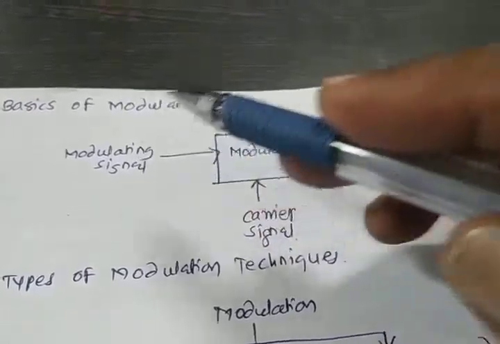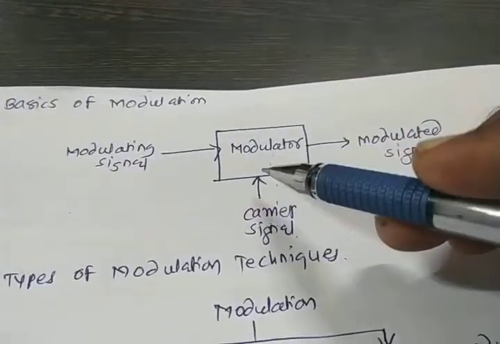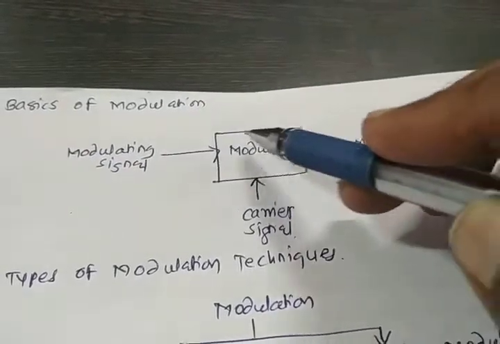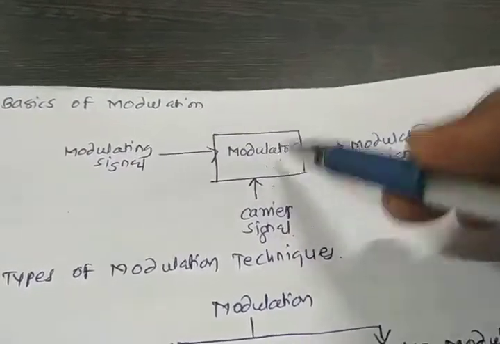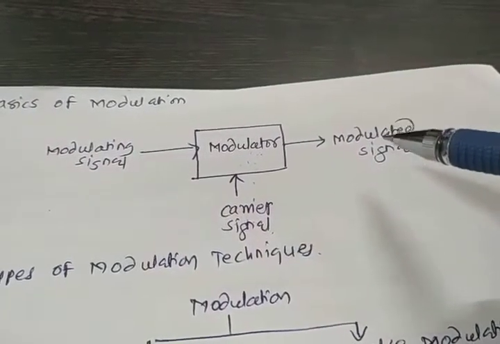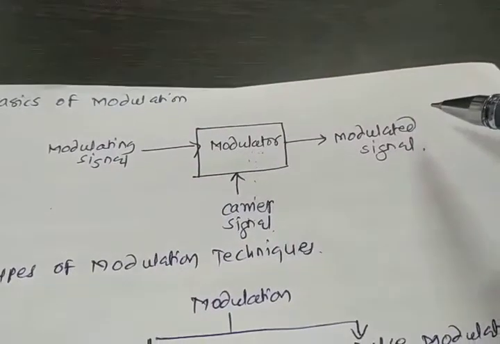All these three factors vary with respect to our original signal, or the modulating signal. This whole process is performed in the modulator block, and at the output of the modulator the result is called the modulated signal.